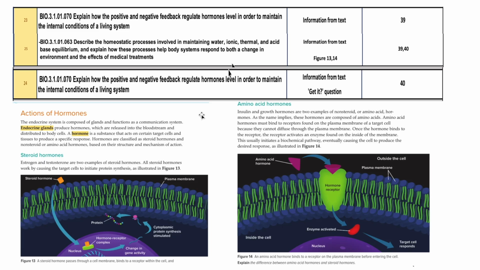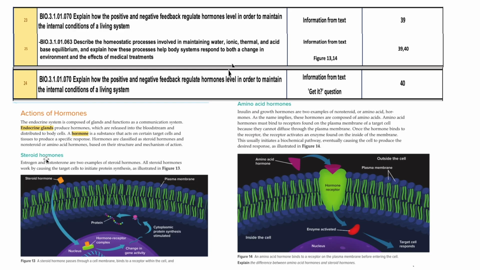And what is a hormone? A hormone is a substance that acts as a chemical messenger, right? So these hormones are the chemical messengers that go into the cells and create an action. It can be a protein production or it can be a change in the cell. So there are two different types of hormones.